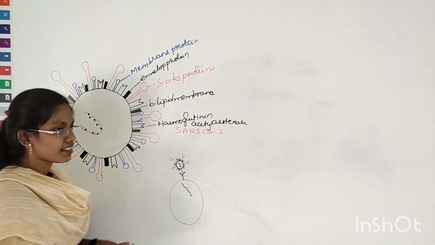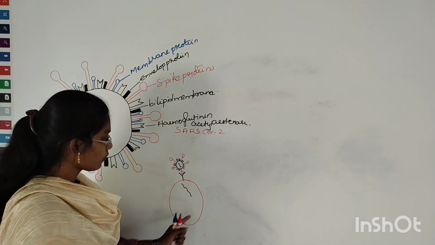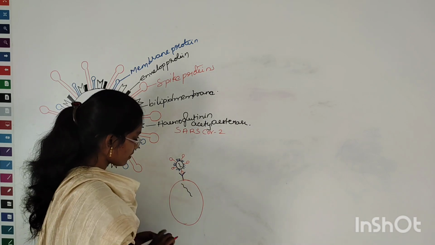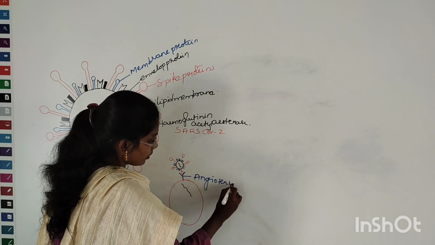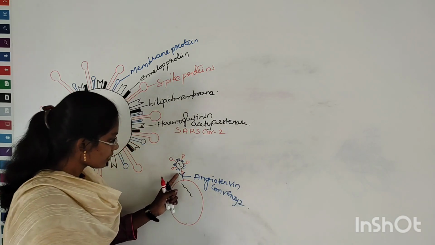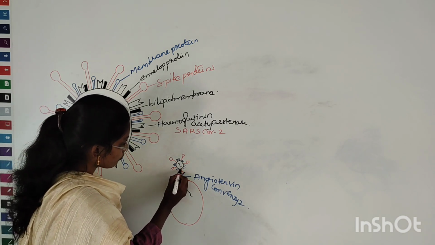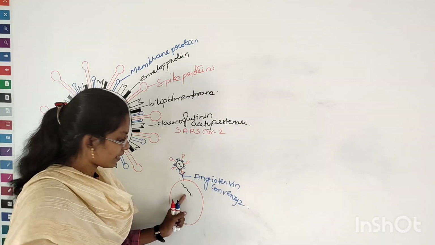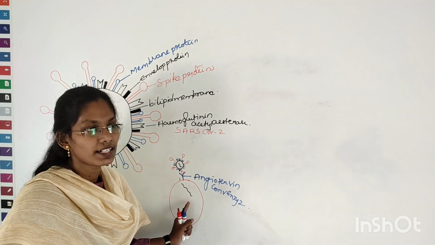So now let us understand how this coronavirus infects a healthy human being. So this is the host cell, right? The spike proteins here are binding with the angiotensin converting enzyme 2 receptor, right? So when it binds to this receptor, immediately there will be the fusion of this viral membrane with the host cell membrane to facilitate the entry of the viral RNA. See, this is the point where the person is infected with this coronavirus but asymptomatic.